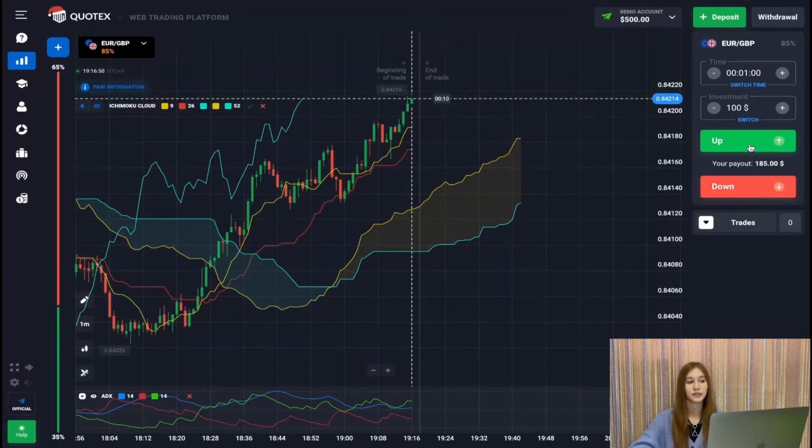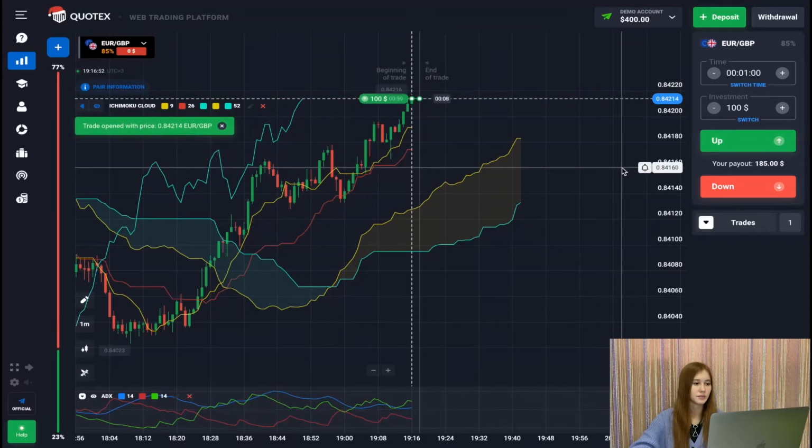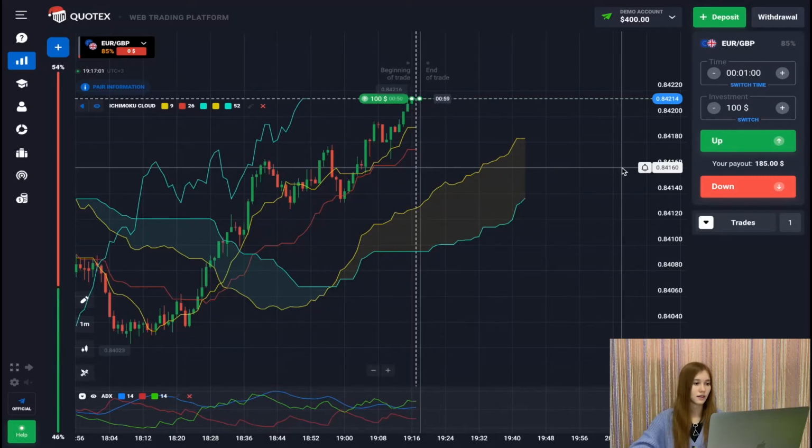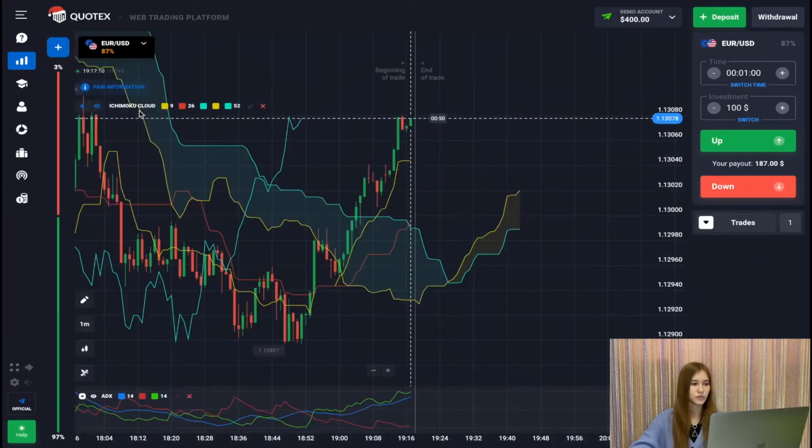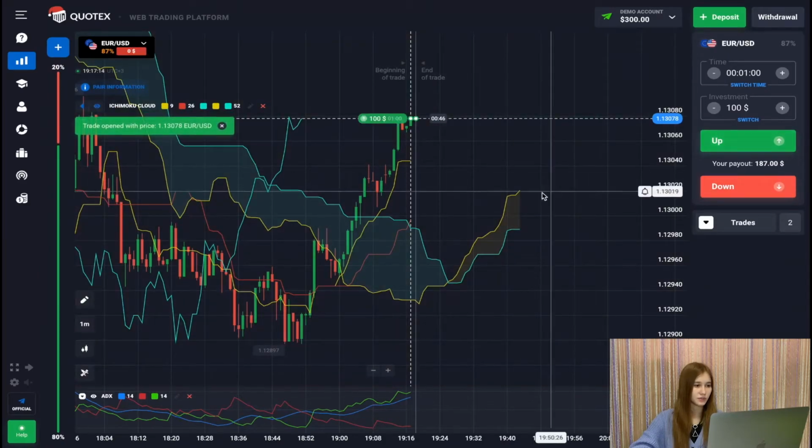Now we will open a deal to increase the price here. As you see, the price is above the cloud, plus DI also crossed the ADX line, and minus DI is below the plus DI lines. I open the next currency pair. Here I also open a deal for an increase.